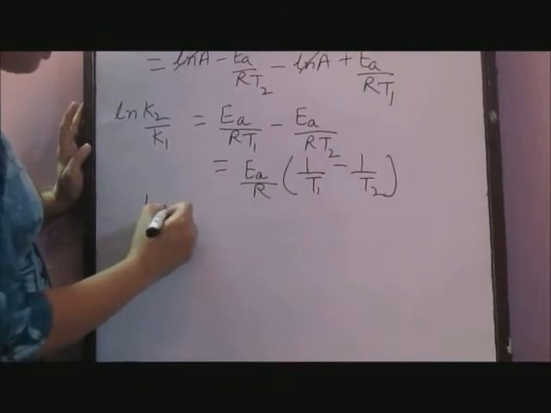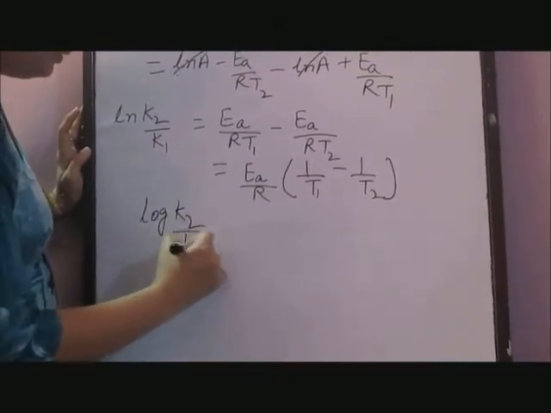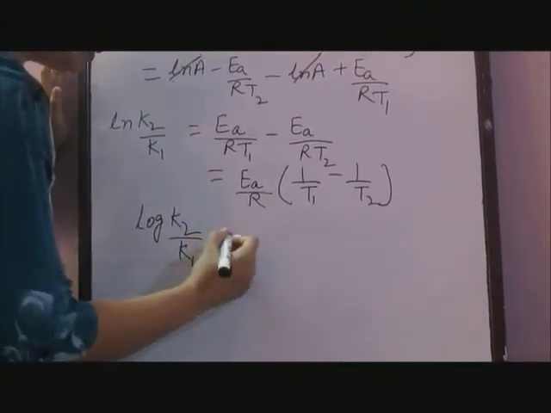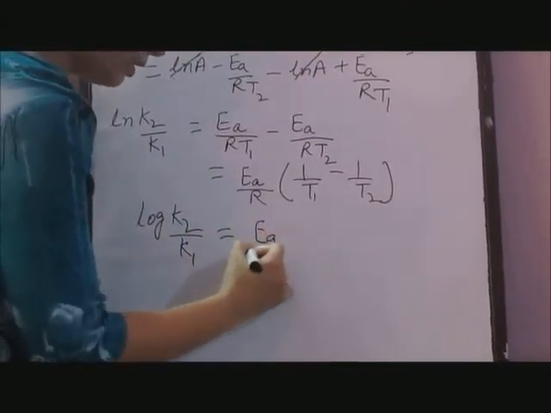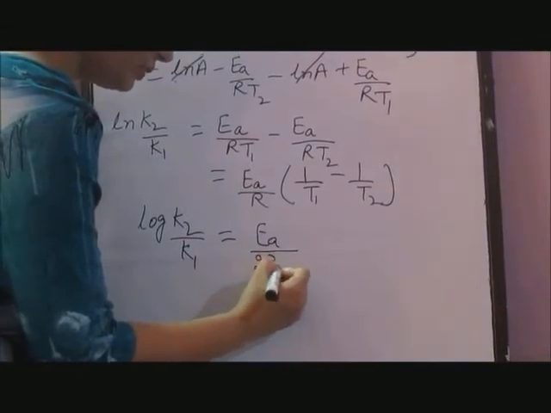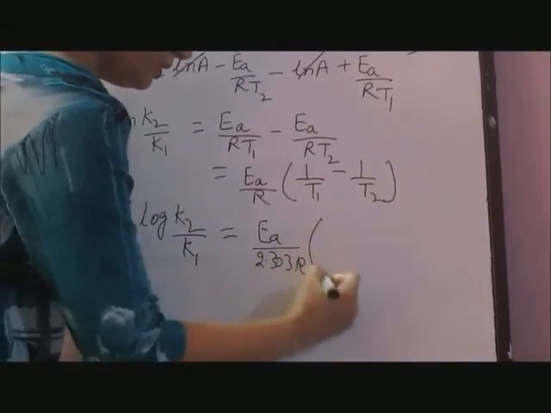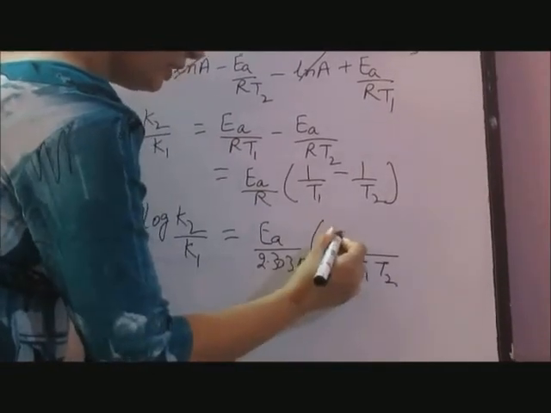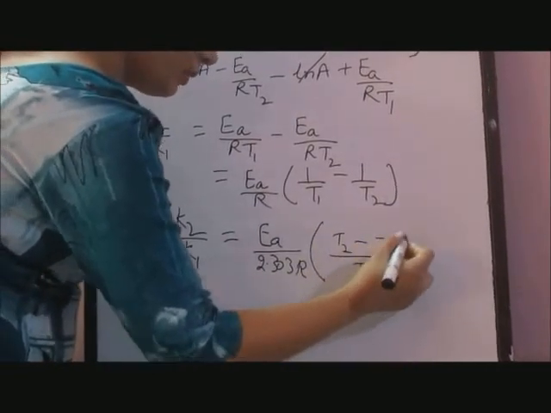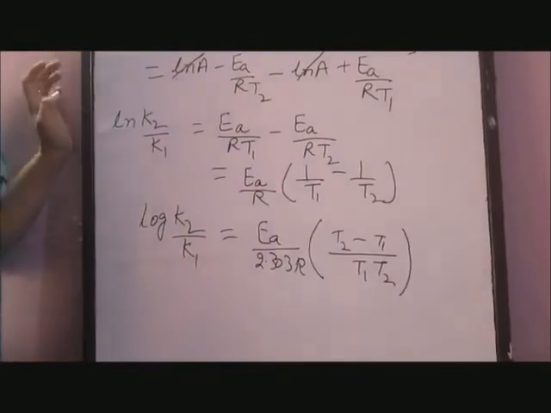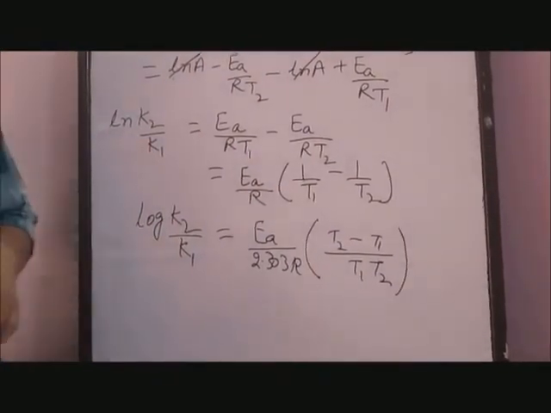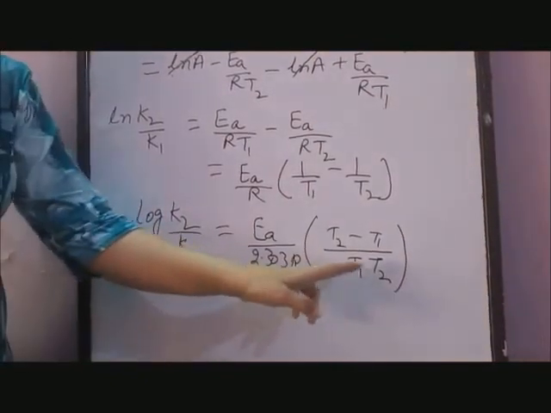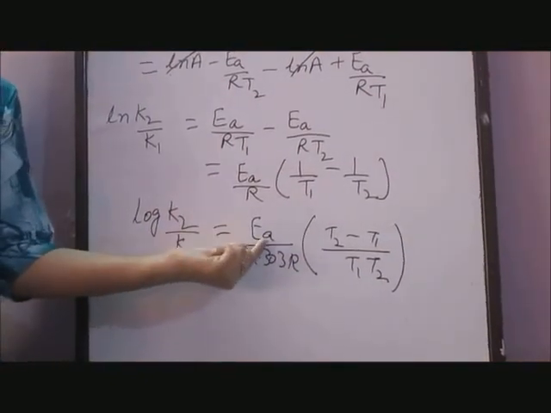Converting natural log into log base 10, we get log K2 upon K1 is equal to EA upon 2.303 R into T2 minus T1 upon T1 into T2. Knowing the values of K1 and K2 at temperatures T1 and T2, we can calculate the value of EA.